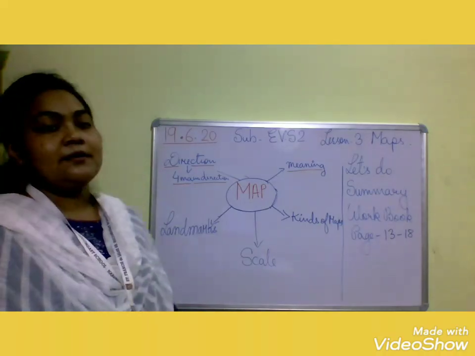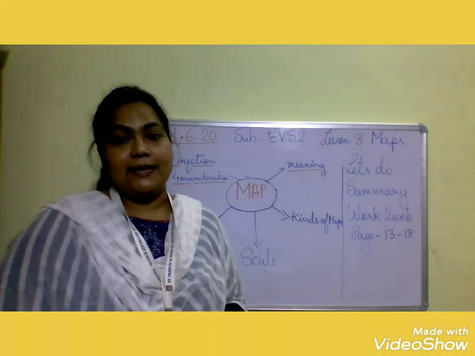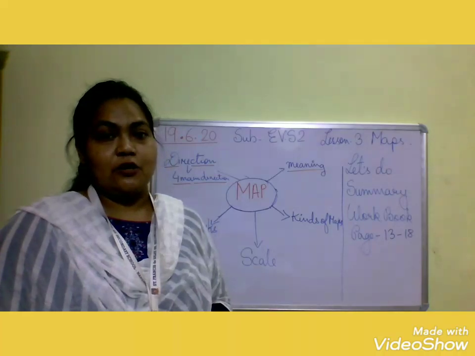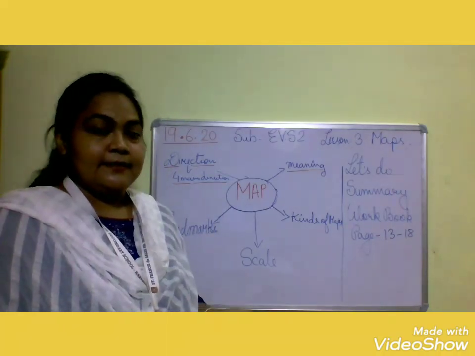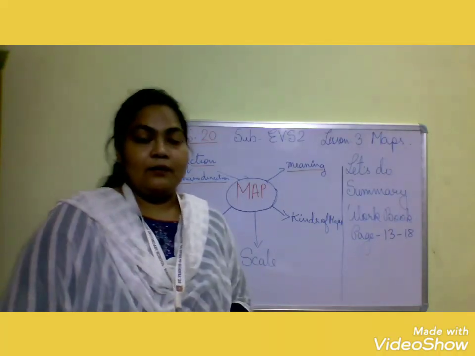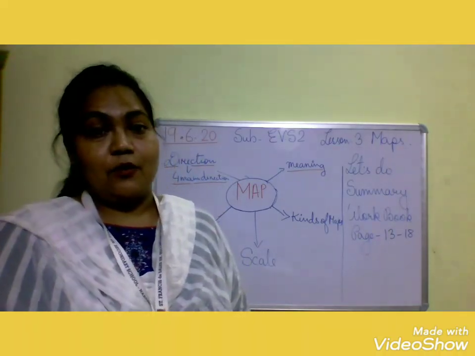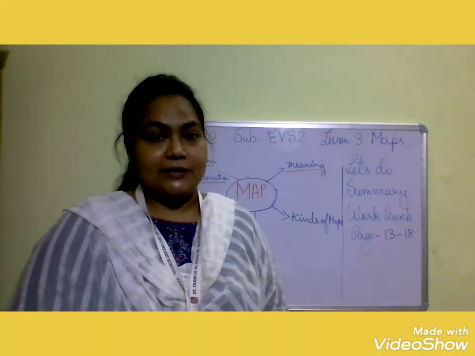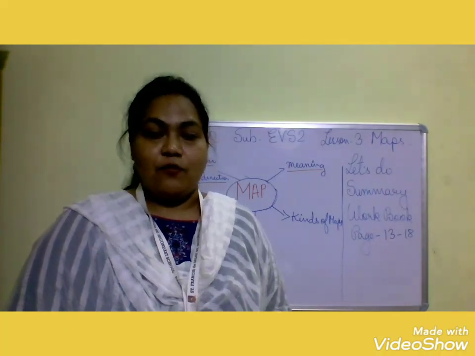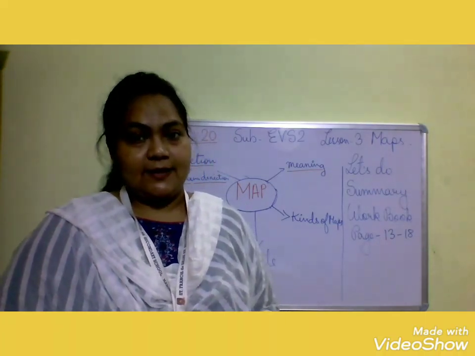Then comes landmark. What is a landmark? A landmark is a building or natural object that helps us to locate places. Then comes the scale. Why do we use scale on a map? Because it is impossible for us to show the actual place on a map. For that reason we use scale.